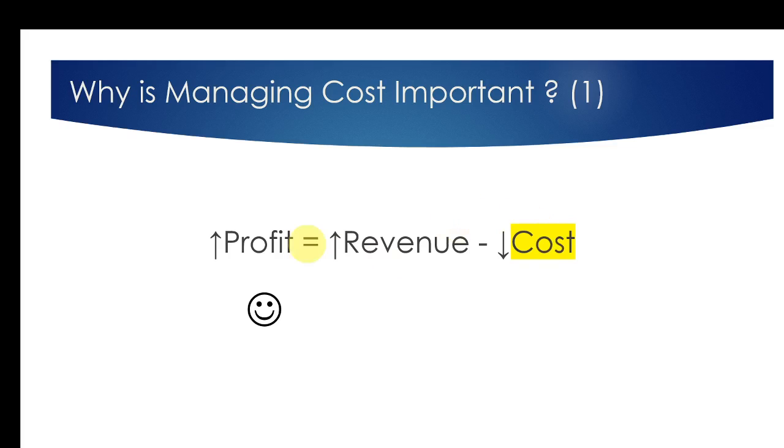But when it comes to maximizing profit, sometimes we want to reduce the cost, or at least we want to have a reasonable cost level. Because sometimes if you try to reduce cost as much as possible, your revenue might get affected as well. So therefore we want to have a reasonable balance. So managing cost is really important when it comes to increasing profit.